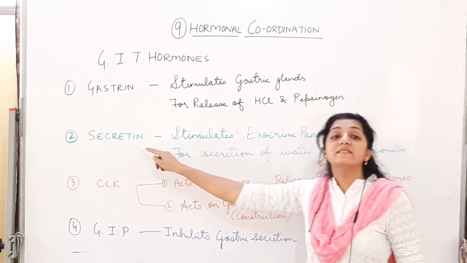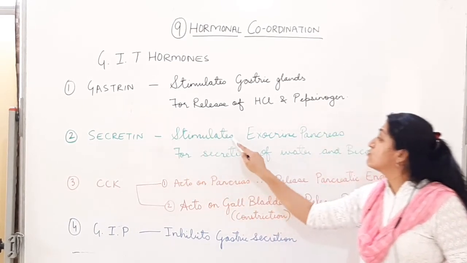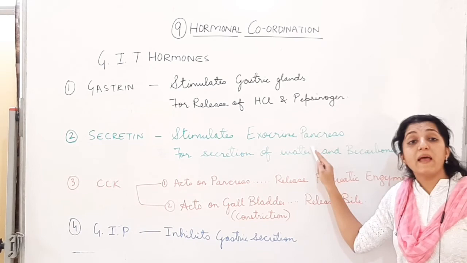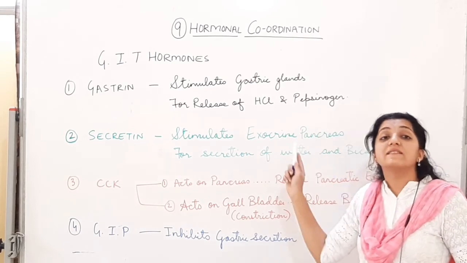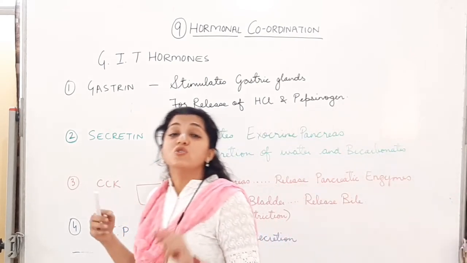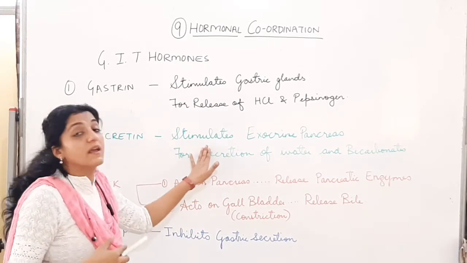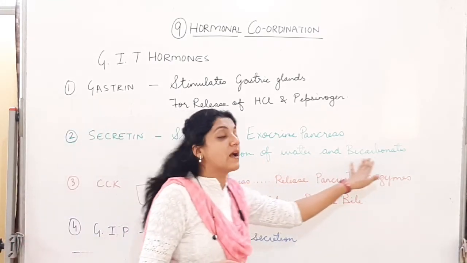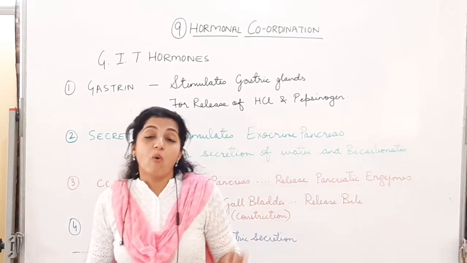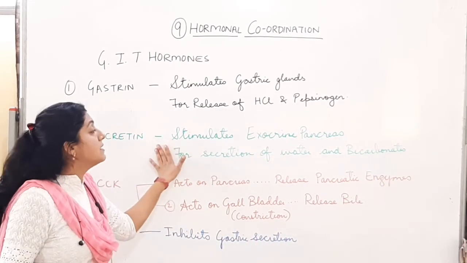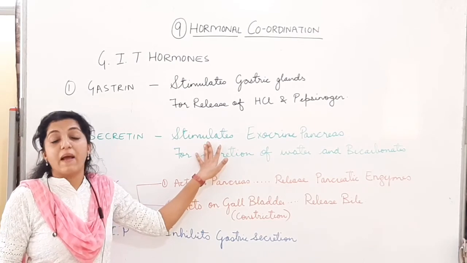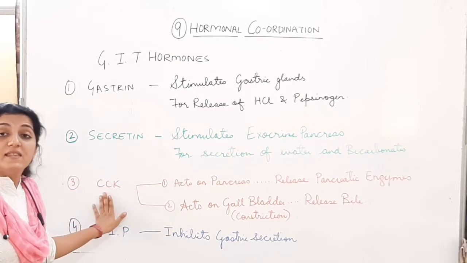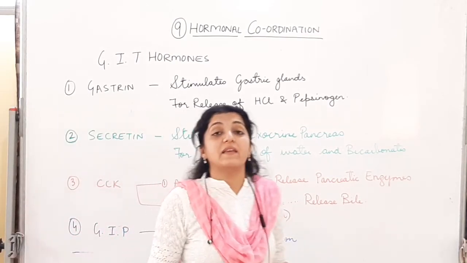The second one is secretin. Secretin is going to stimulate the exocrine part of the pancreas. We have seen that acinar cells are the exocrine part of the pancreas. So secretin stimulates the exocrine pancreas to release water and bicarbonates. Next is CCK, that is cholecystokinin.